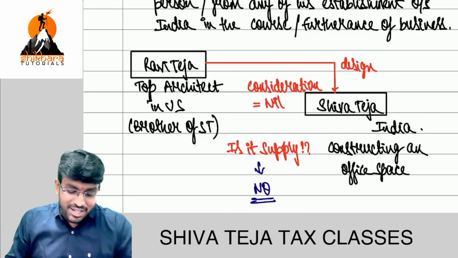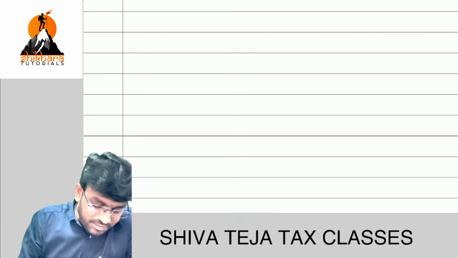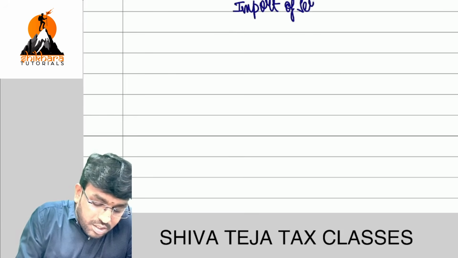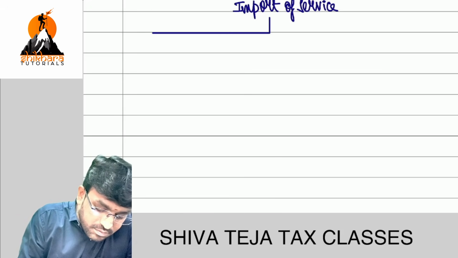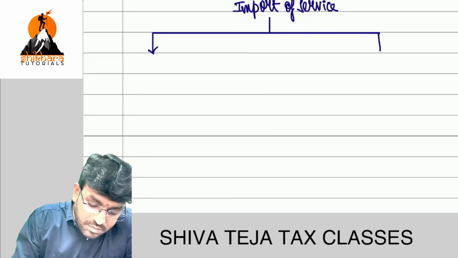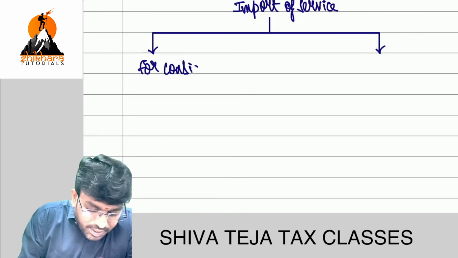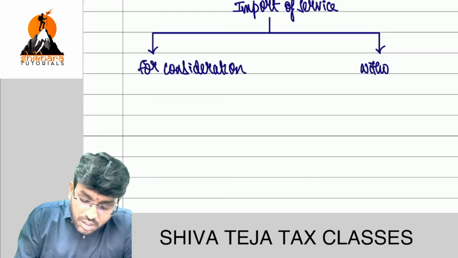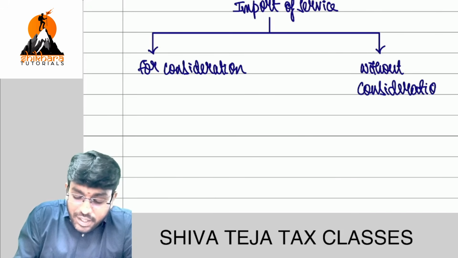You understood? Now see here. Please concentrate here. Everybody focus here once. Import of service: for consideration, without consideration.